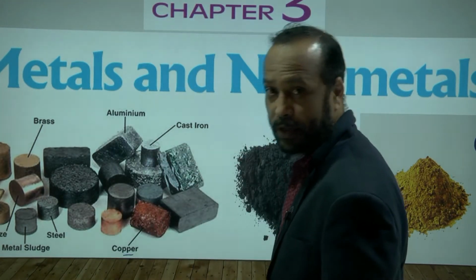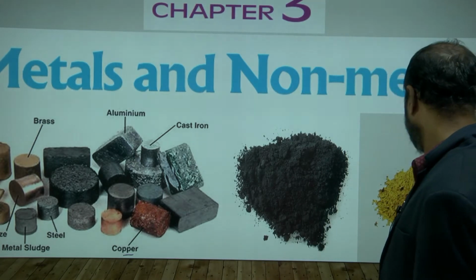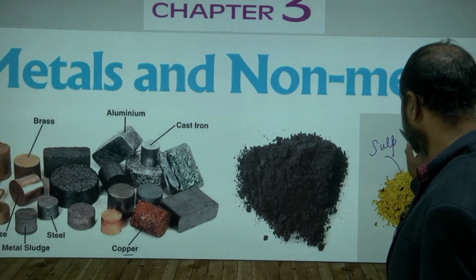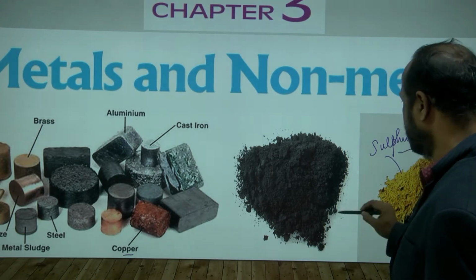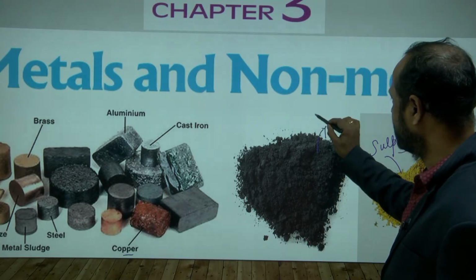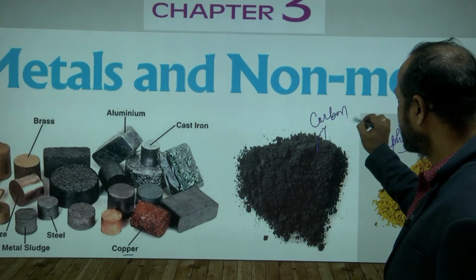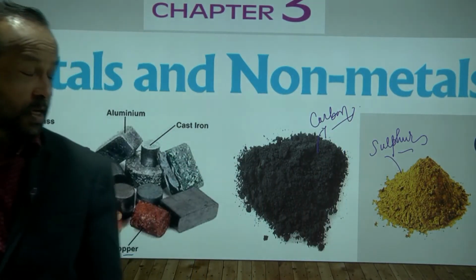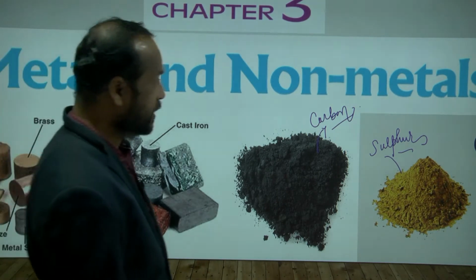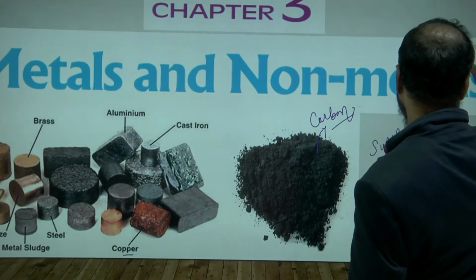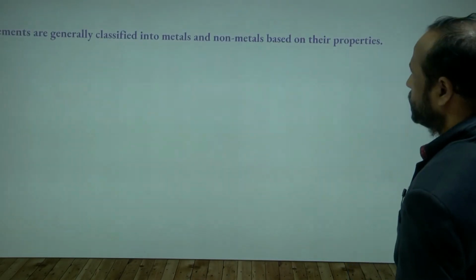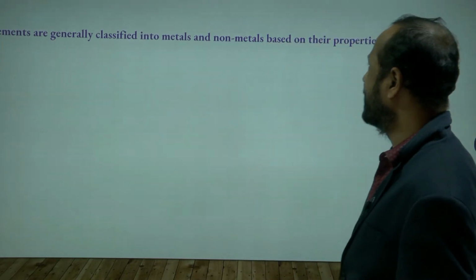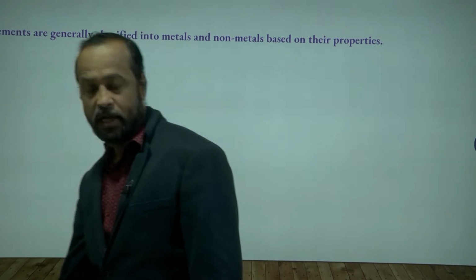Now what are the non-metals here? For example, this is sulfur. Sulfur is a non-metal. And this is carbon, coal. So these are the non-metals, they are not metals. Now let us see, one by one individually, what are metals and non-metals. Generally elements are classified into metals and non-metals based on their properties.